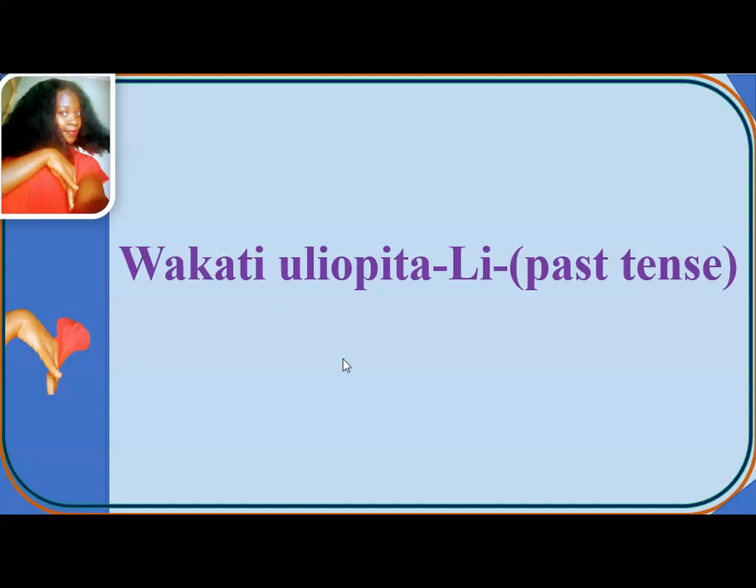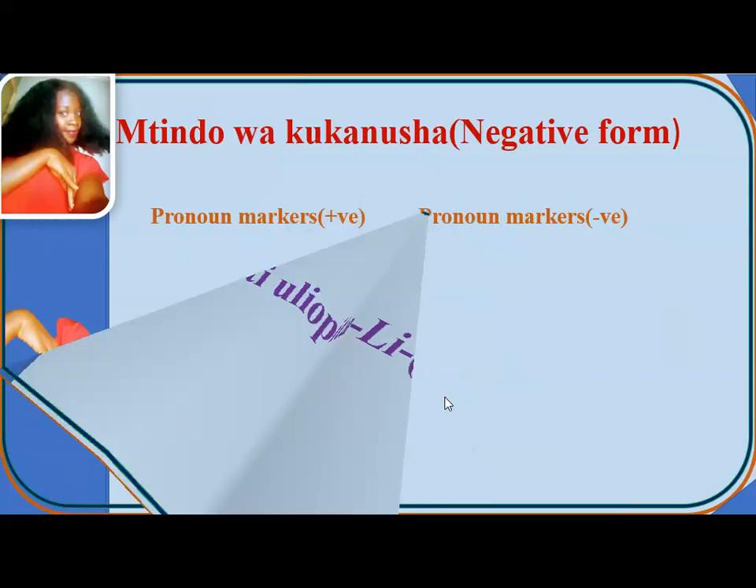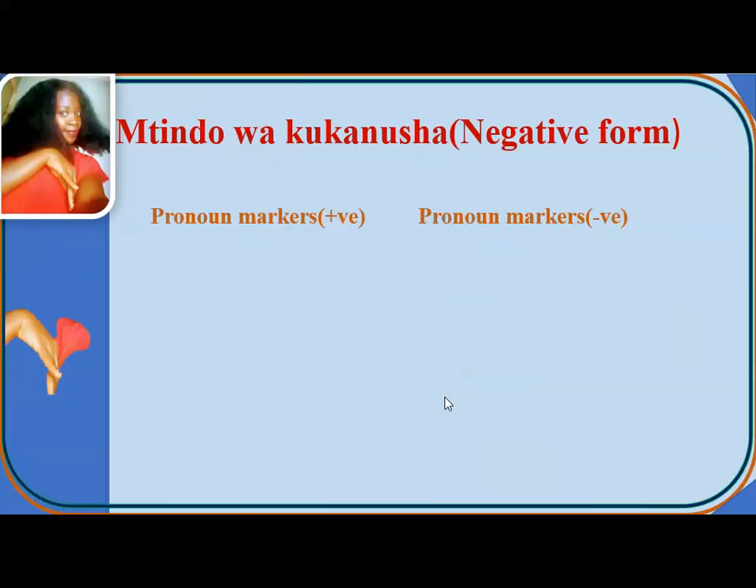Now I'm back. We are going to see how we can negate wakati uliopita, which is the tense or which is njeo ya jana. Mtindo wa kukanusha, negative form.